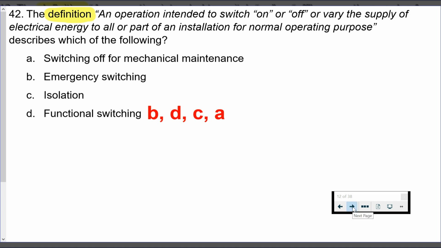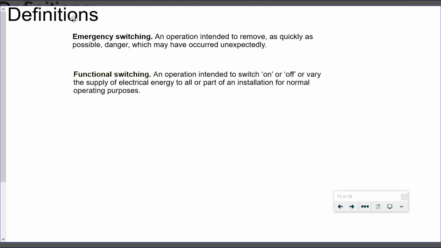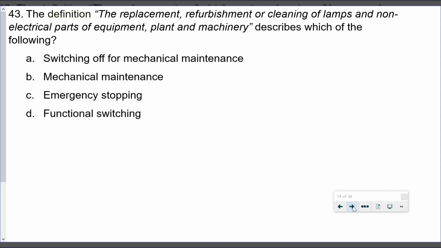Okay, so we're going into definitions. If we start off at emergency switching, it's talking about removing possible danger as quickly as possible. And then we have functional switching, which gives us an operation intended to switch on, and it gives us virtually verbatim what we've got in the question. So there's our answer.